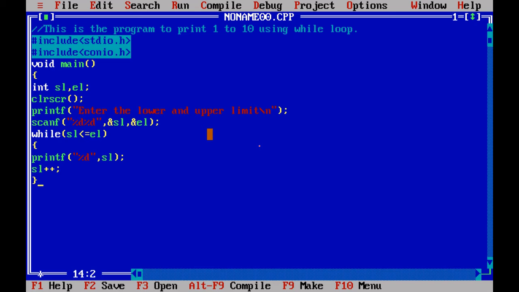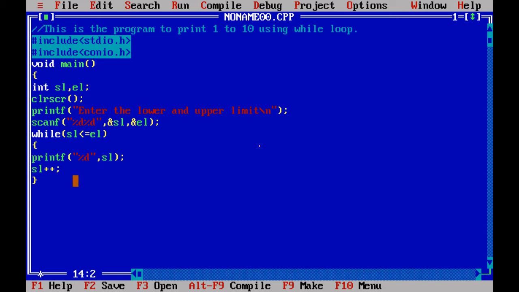So 2 is again less than EL, because the EL value is 10. So 2 is less than 10, so again it will enter into the loop and print the value 2. Then the SL value will be incremented, SL equal to 3, and then it checks the condition 3 is less than 10, so it will be printed.